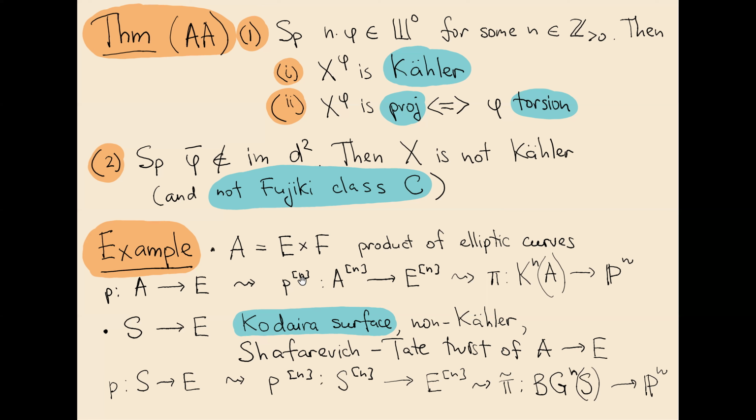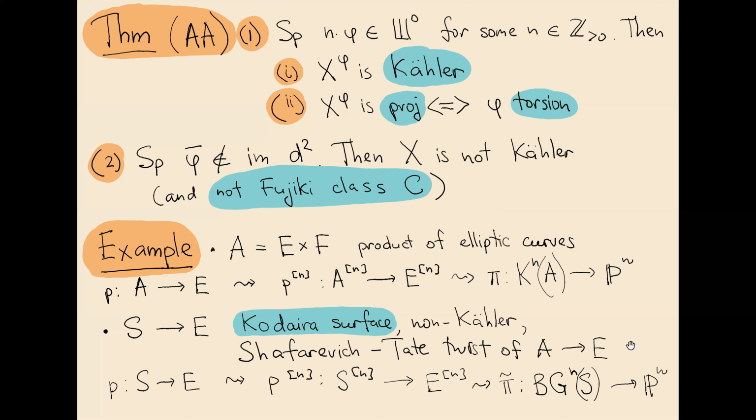We can also perform a similar construction with a Kodaira surface. What is a Kodaira surface? It's a Shafarevich-Tate twist of A, and it's non-Kähler. It's not from Fujiki class C. And we can use a similar construction to obtain a so-called Bogomolov-Guan manifold, which also admits a fibration over P^n.